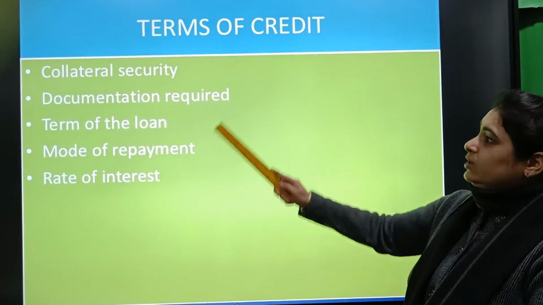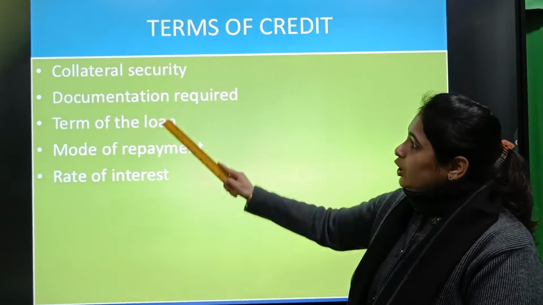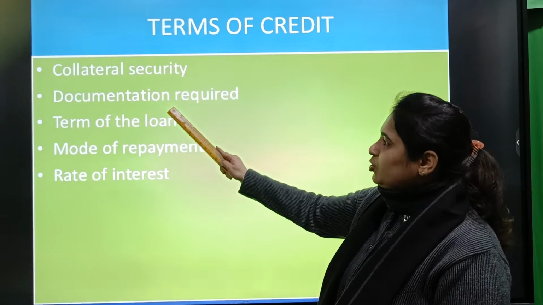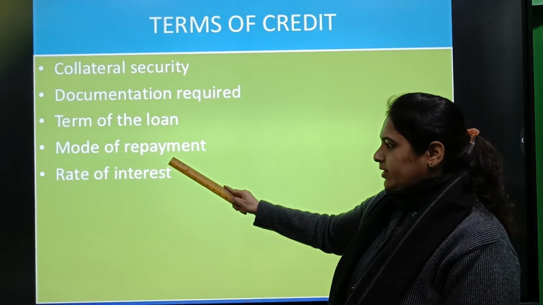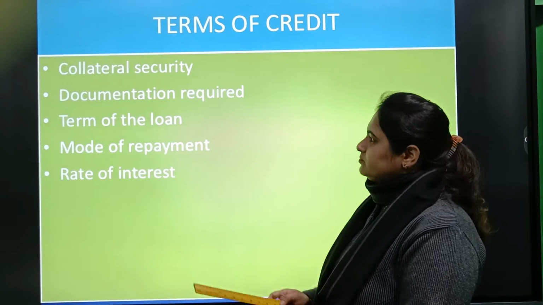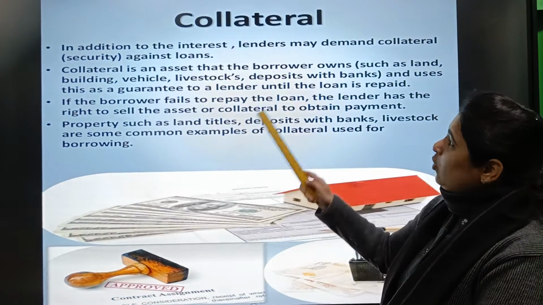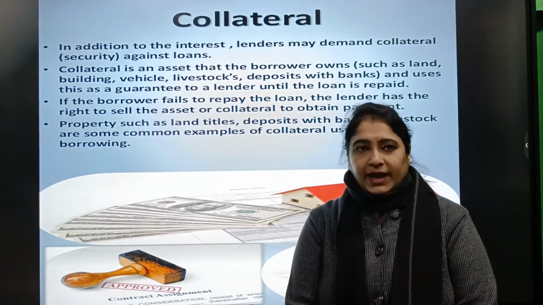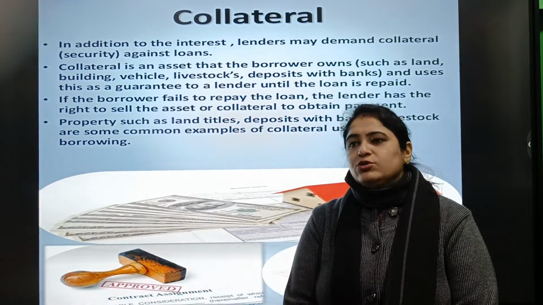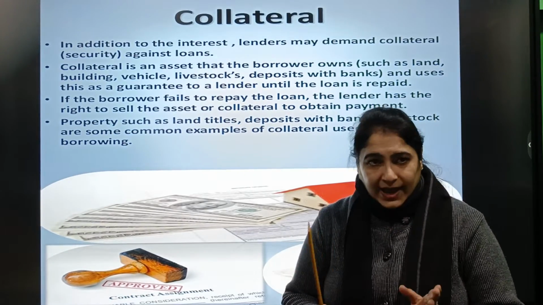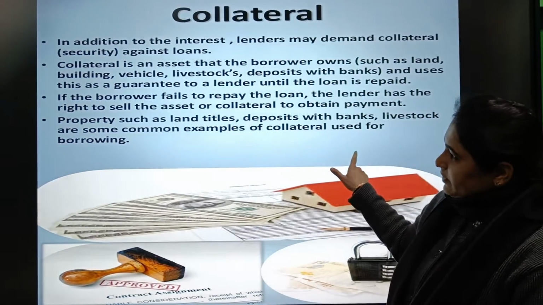Now we will discuss the terms of credit. What are the terms of credit? Collateral security, documentation required, terms of the loan, mode of repayment, rate of interest. What is collateral security? Collaterals are taken by the banks or by the money lenders from the people. People used to give some physical asset as a guarantee of their loan. That is called collateral.